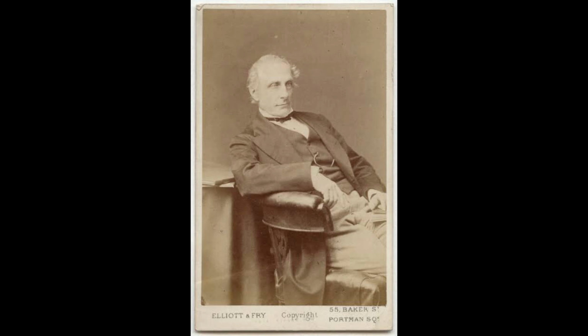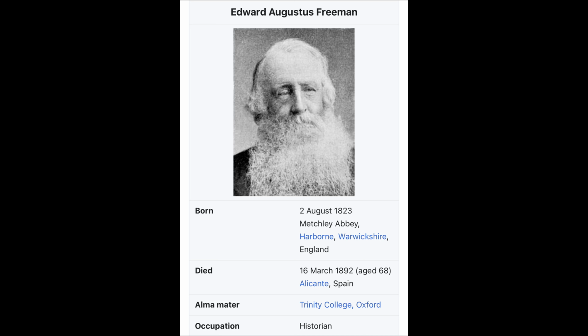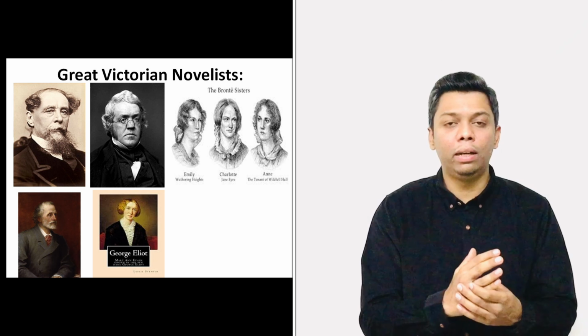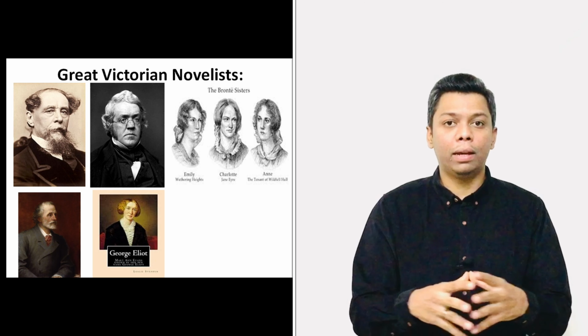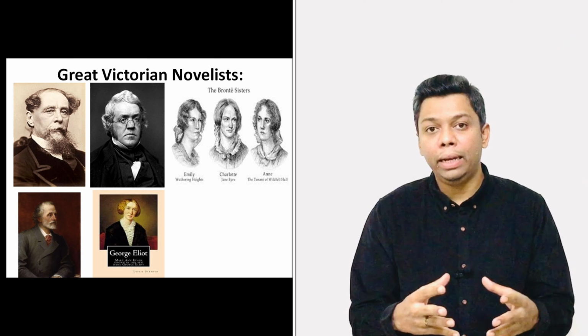And among historians, there are people who wrote about history: Alexander Kinglake, John Green, Edward Freeman, and William Prescott. So these are the historian writers. And the great novelists, as I told you, are Charles Dickens, William Thackeray, Emily, Anne and Charlotte Bronte, George Meredith, and Mary Ann Evans.